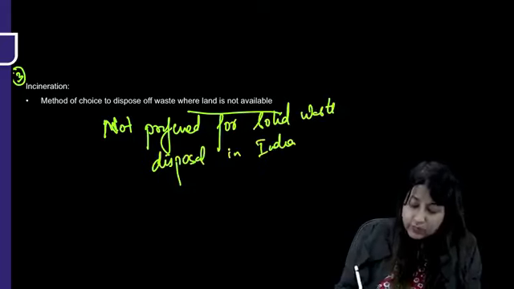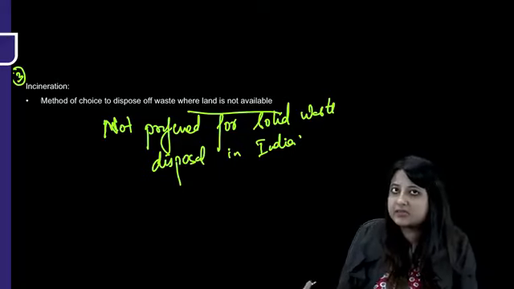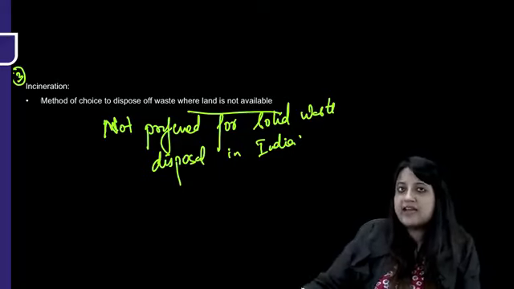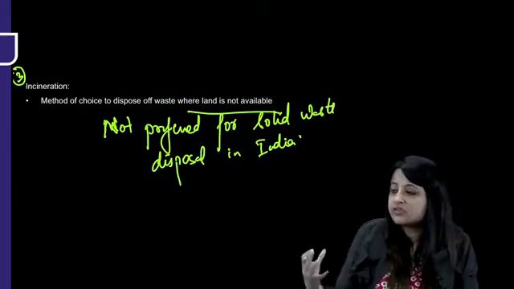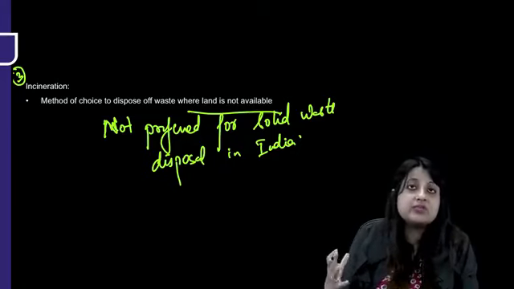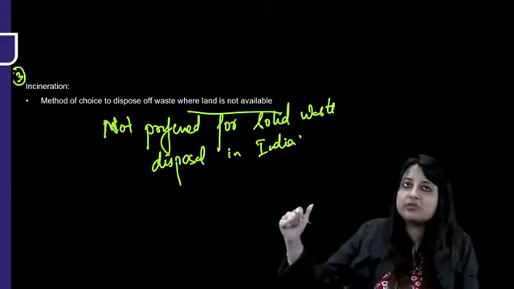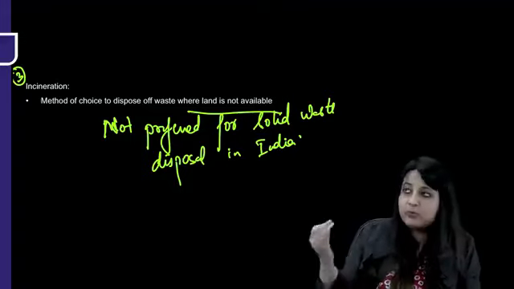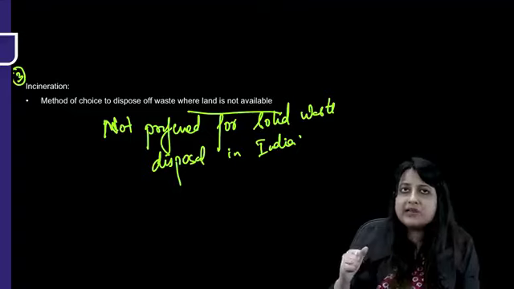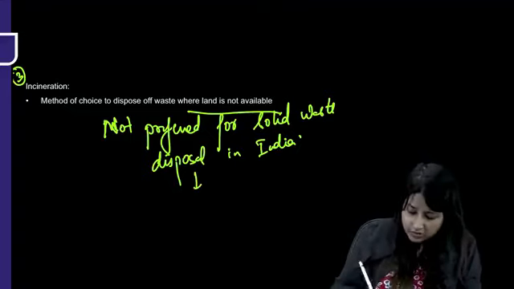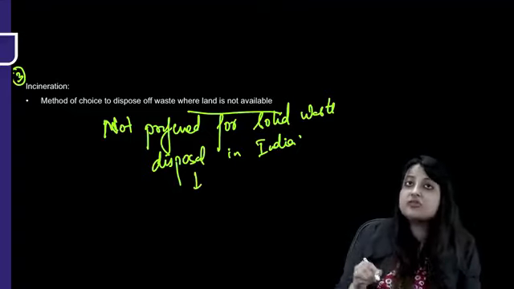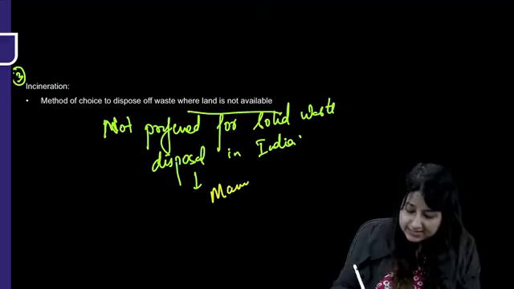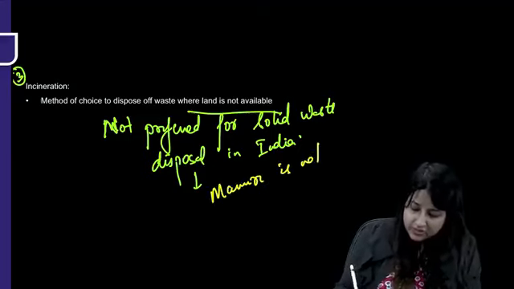Whenever we are disposing of waste, in the process of anaerobic digestion and aerobic oxidation, something important is produced, which is manure, which can be used in farming. So all the other techniques are generating manure. But if you burn all the waste, will you be able to generate manure? No. So that is why incineration is not preferred, because manure is not generated.